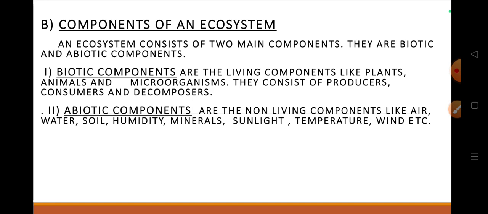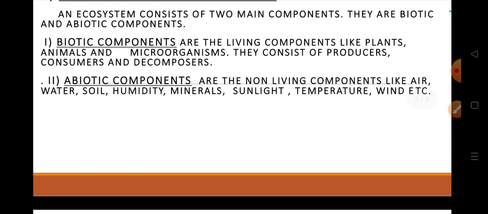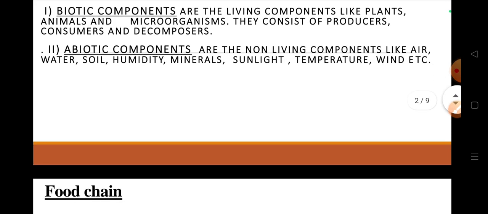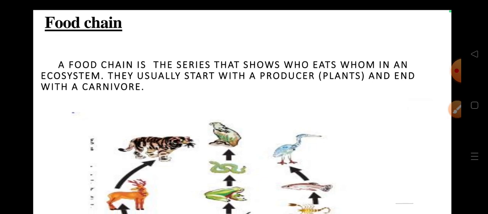They consist of producers, consumers and decomposers. Abiotic components are the non-living components like air, water, soil, humidity, minerals, sunlight, temperature, wind, etc. Then food chain. A food chain is the series that shows who eats whom in an ecosystem. They usually start with the producer, plants, and end with the carnivores.